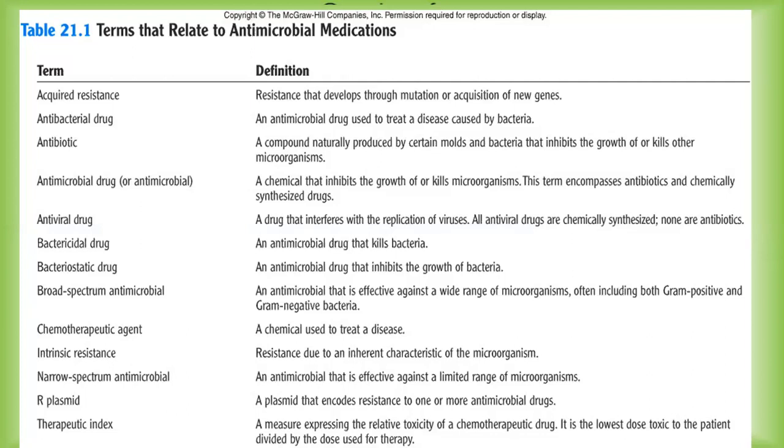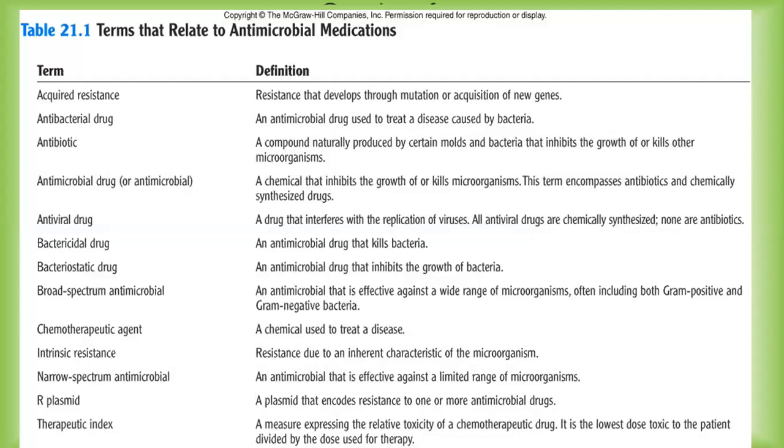And then we'll speak about narrow spectrum antimicrobial drugs. A particular agent might be effective only against rickettsia. A particular agent might be effective only against gram negative bacteria. In that case, we'll say that that particular agent has a narrow spectrum antimicrobial effect. Next is R-plasmid, which is a plasmid that encodes resistance to one or more antimicrobial drugs.